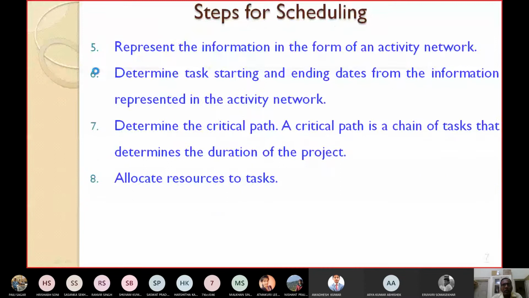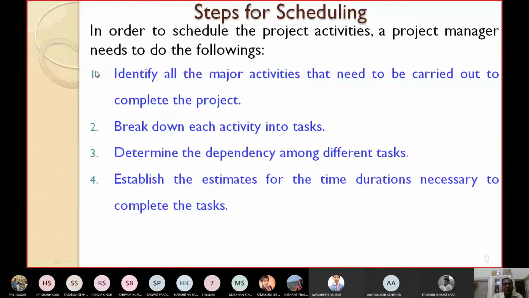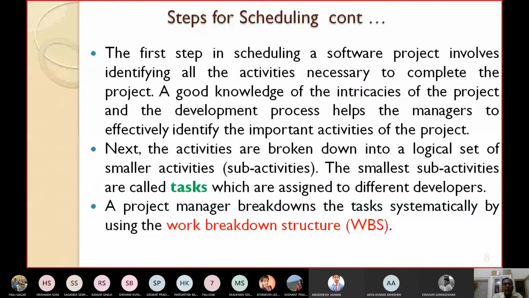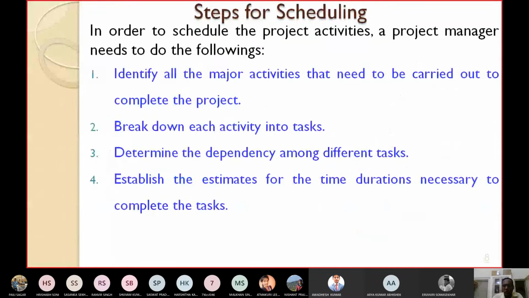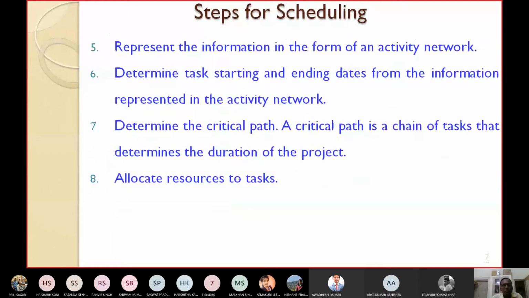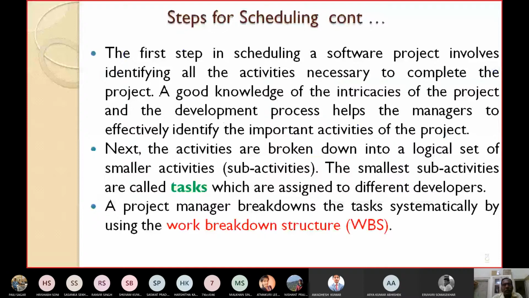I have already told you the first step in scheduling a project. The first step is to identify all the major activities. The first step in scheduling a software project involves identifying all the activities which are necessary to complete the project. Here you might require some knowledge of the intricacies of the project and the development process, which will help the project manager to effectively identify the important activities of the project.